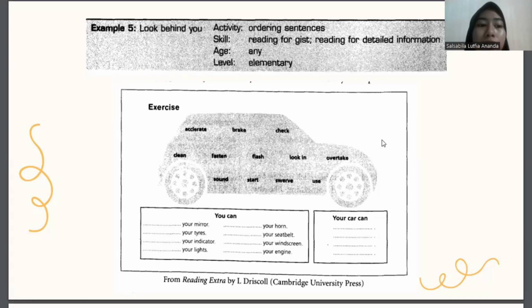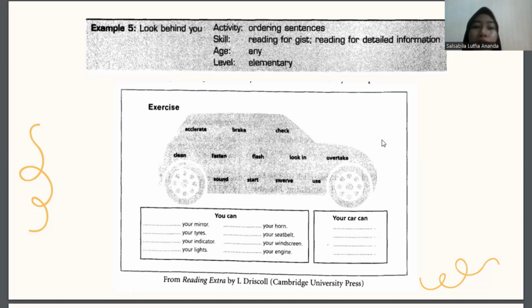Students are told they are going to discuss a car journey, which is in the exercise. The teacher asks them to name the parts of a car. The teacher can bring along a photograph or draw a car. Students end up with words like mirror, tire, indicator, etc. And then students look at the following exercise. The exercise is the next picture where there is a car.